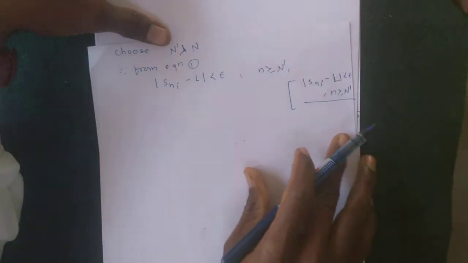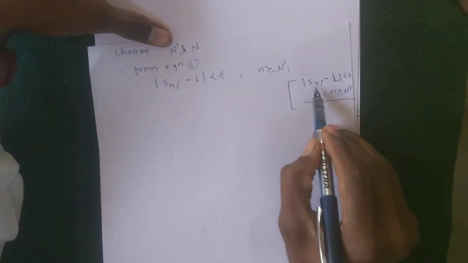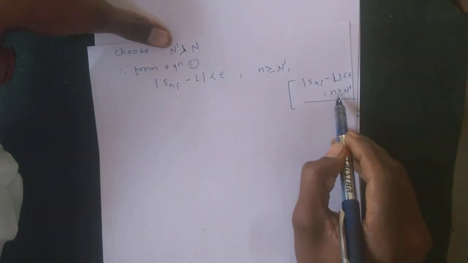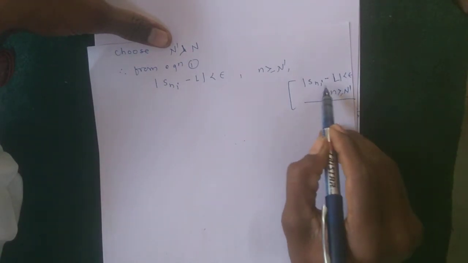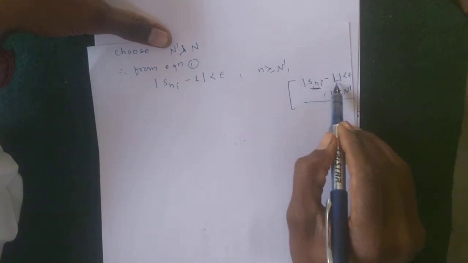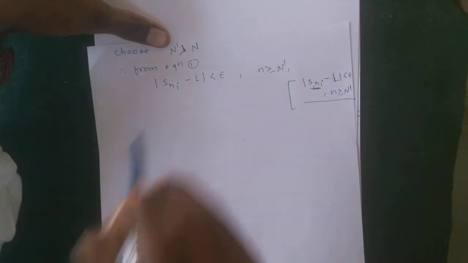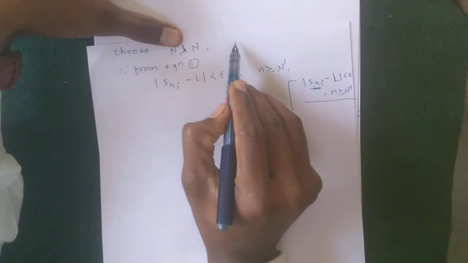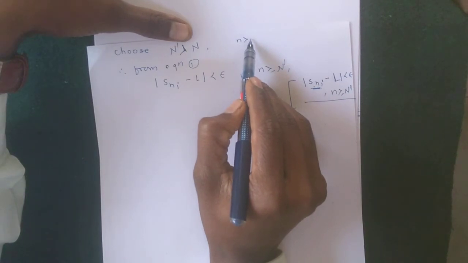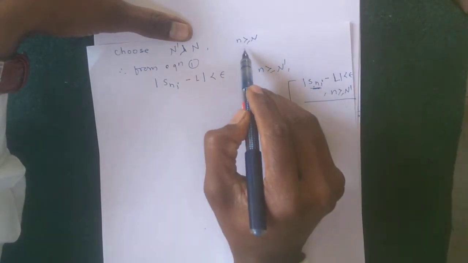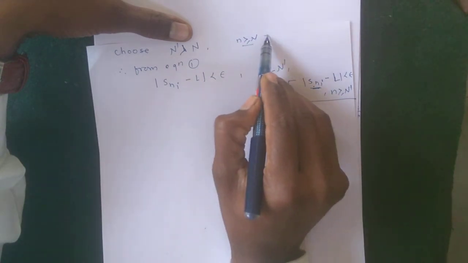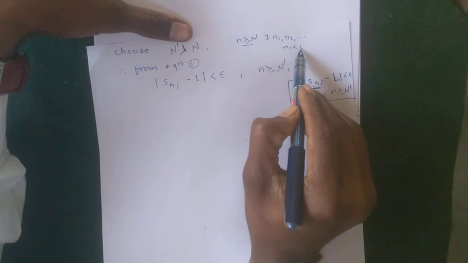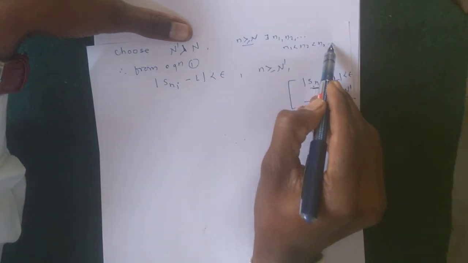Okay, if S_ni satisfies this condition, |S_ni - L| < epsilon whenever n is greater than or equal to n dash, then the sequence S_n has a limit L. Here we choose n dash greater than n, and there exist numbers n1, n2, and so on, such that n1 < n2 < n3 and so on.